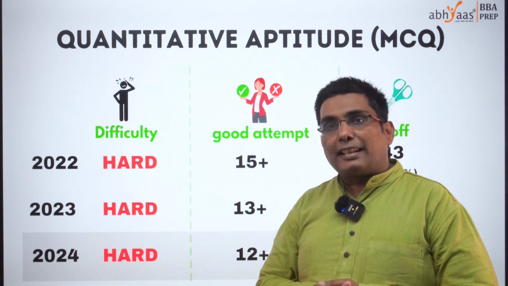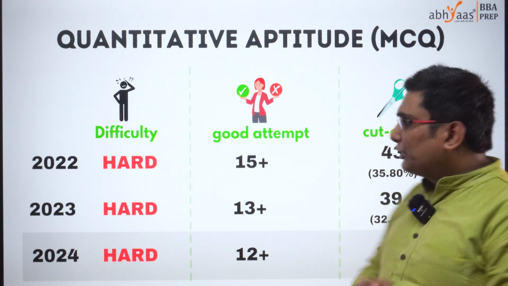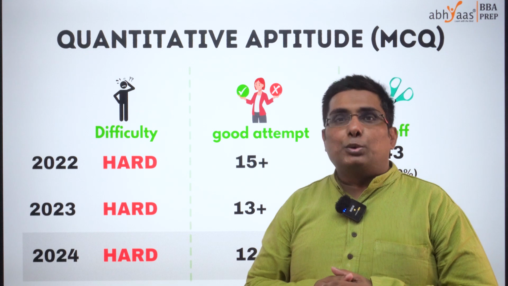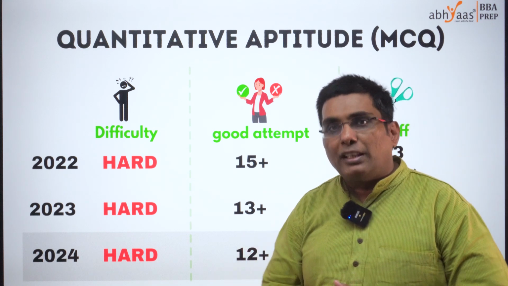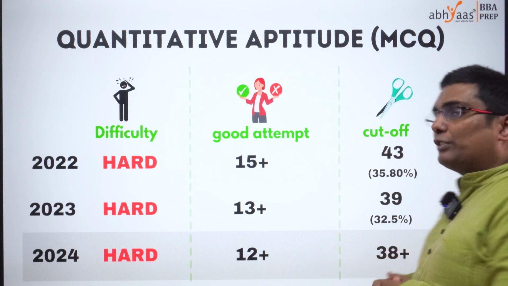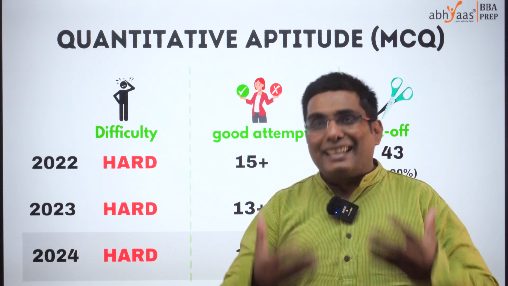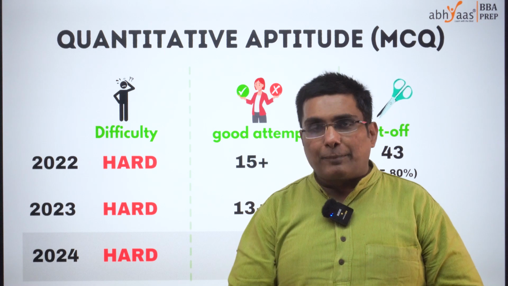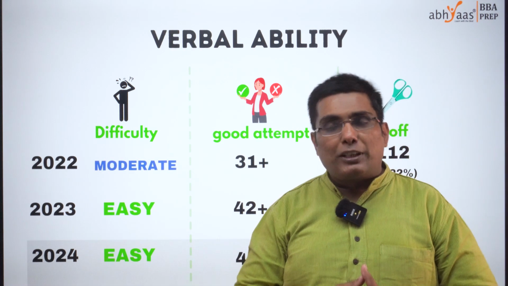This year also we are rating it as hard, but definitely as compared to the last couple of years, the cutoff and the number of good attempts would be coming down by 1 or 2. I think this time 12 plus, 13 plus would be good attempts in this section and the cutoff could be around 38 plus. That's only because higher maths kind of questions were higher in MCQs this time as compared to earlier years. Now, without much ado, let me take you through the last section of IPMAT INDORE 2024.